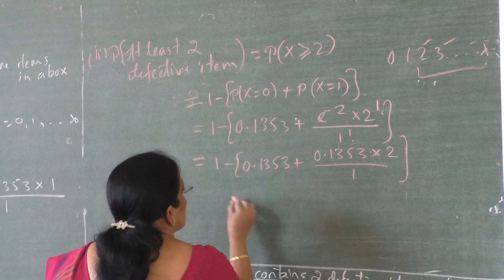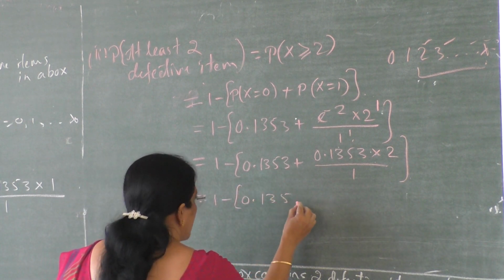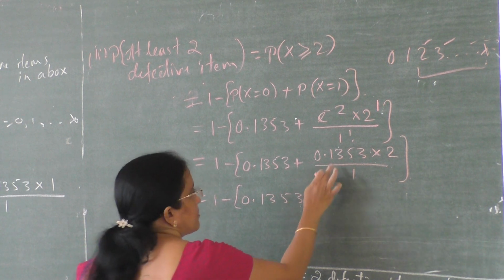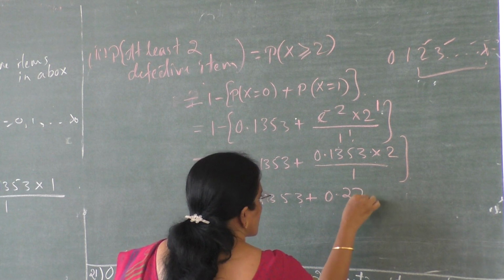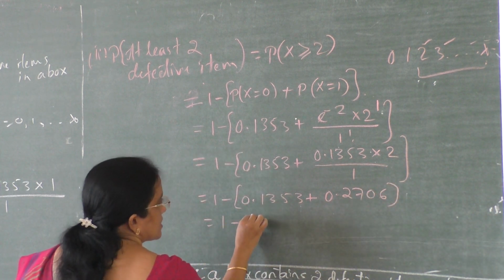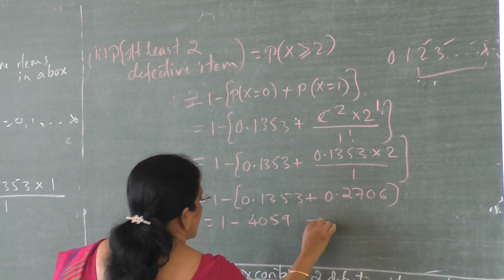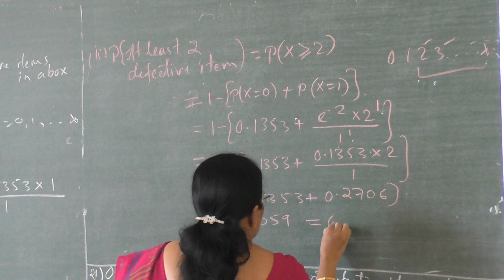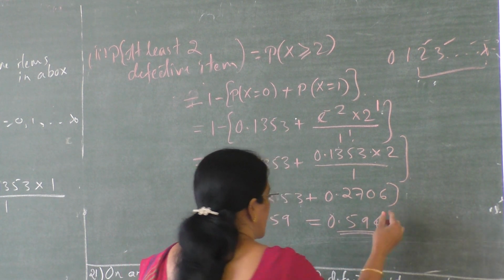Next, which is equal to 1 minus 0.1353 plus, multiply this with the 2, that is 0.2706, which is equal to 1 minus 0.4059, and hence the answer is 0.5941.